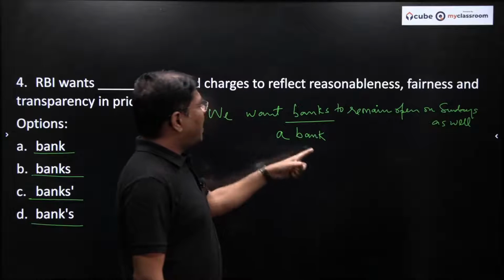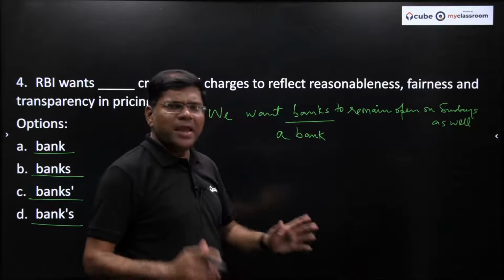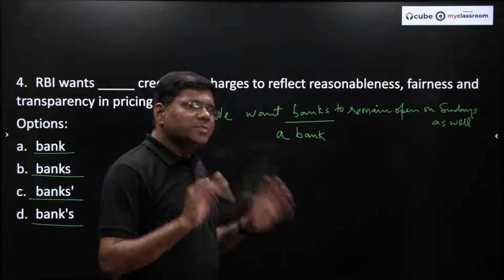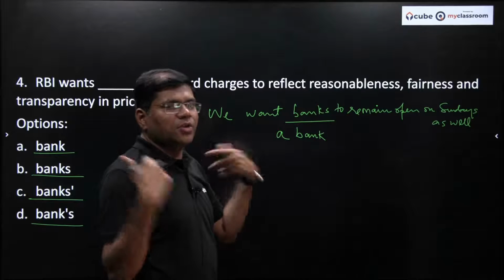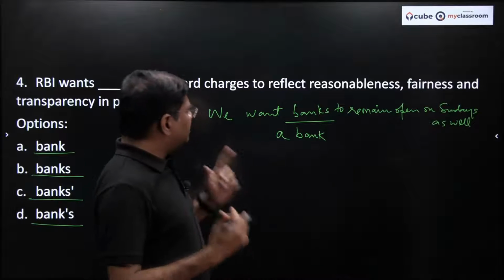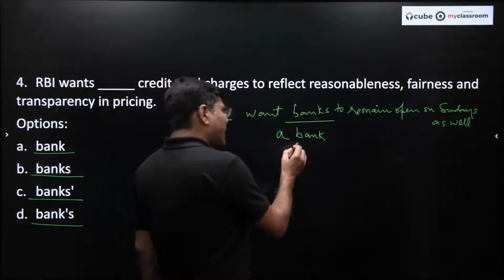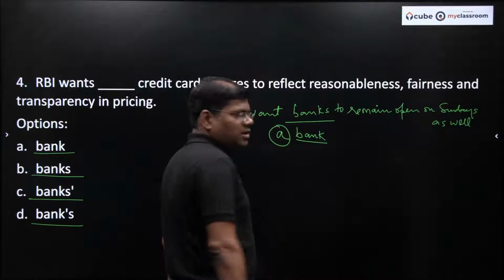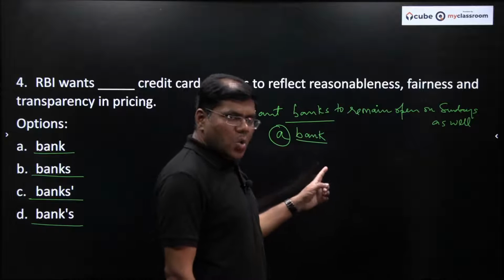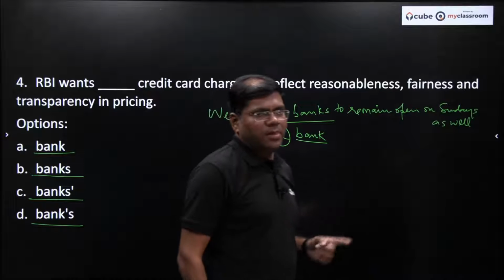We want a bank to remain open on Sundays. A bank means any bank. Banks means all banks. When you say the banks, it means all banks that are there in your area. But one thing is for sure, that if you put bank simply without any article, then this sentence would be incorrect. So if you put the word bank alone, you have to put the article a.